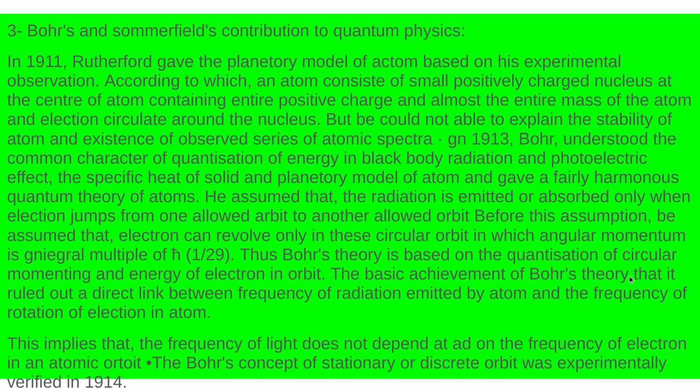The basic achievement of Bohr's theory is that it ruled out the direct link between the frequency of radiation emitted by an atom and the frequency of rotation of the electron in the atom. This implies that the frequency of light doesn't depend on the frequency of the electron in an atom.